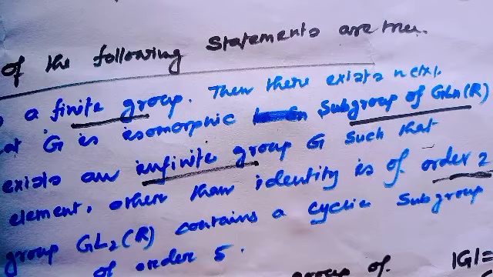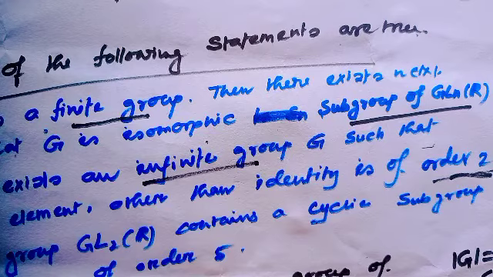Just think, in Q mod Z, I have seen this group is infinite, but every element has finite order. But here we have to find a group which has every element of order 2.